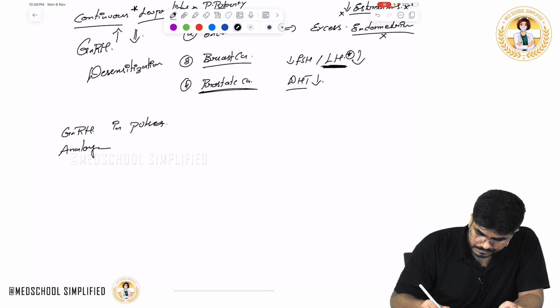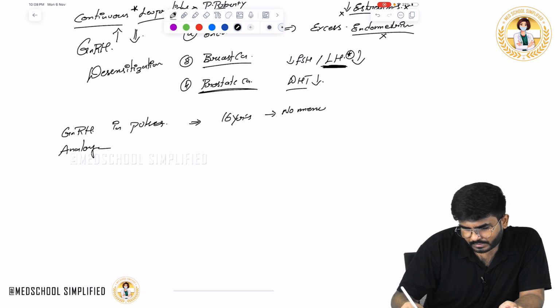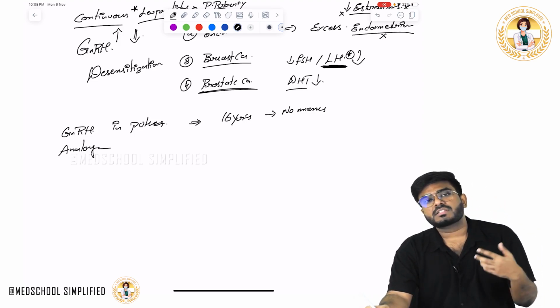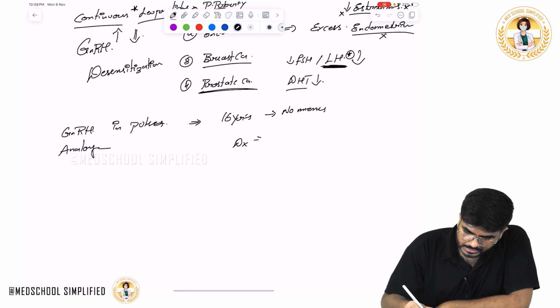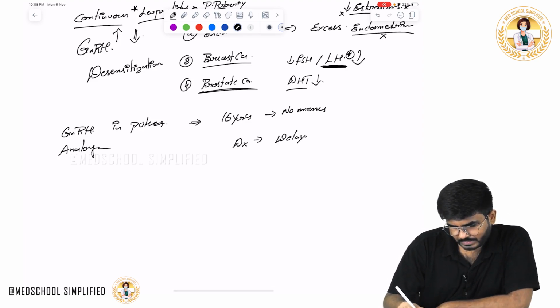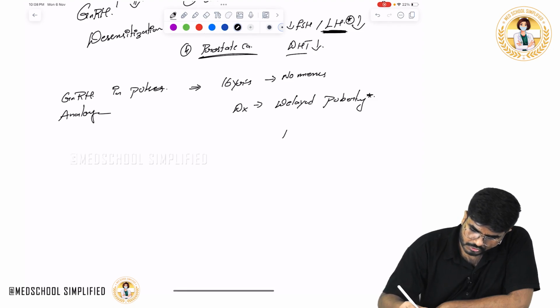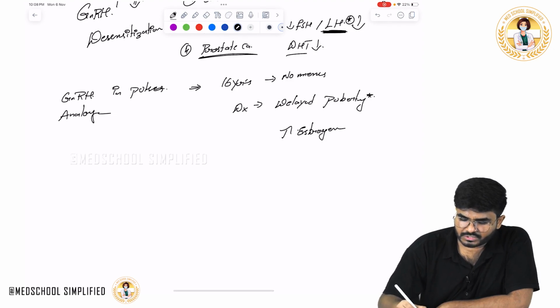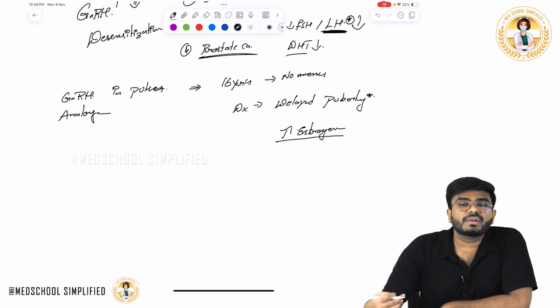Okay, GnRH analogs in pulsatile doses. Which condition? There is this one female, by the age of 16 years she is not having any menses or breast development. So she is suffering with what? The diagnosis is delayed puberty. Now for that female, what you have to do? You have to increase the estrogens. So when you give the estrogens, automatically endometrial growth will occur, the breast development will occur.